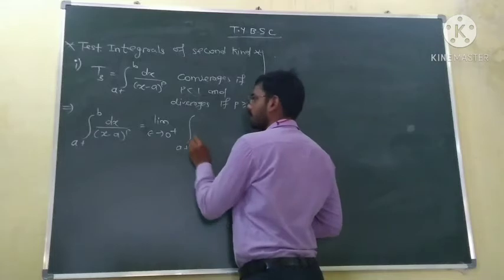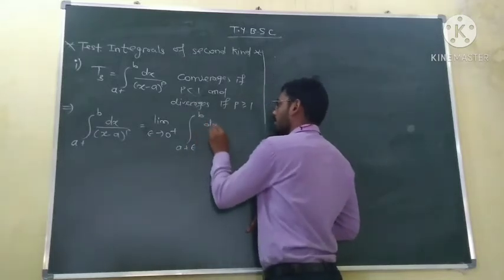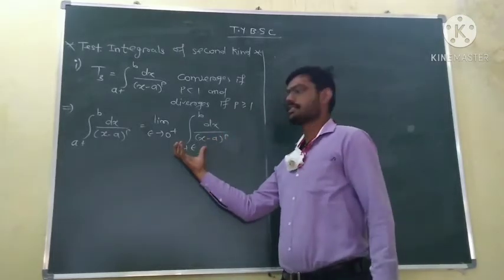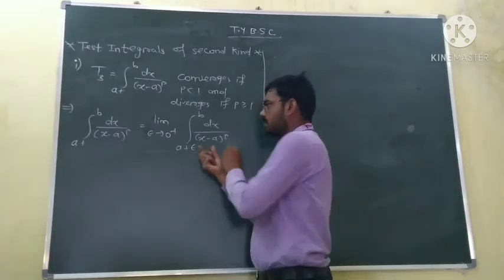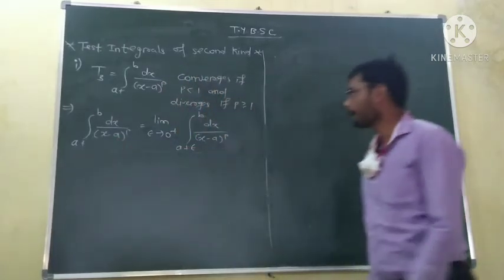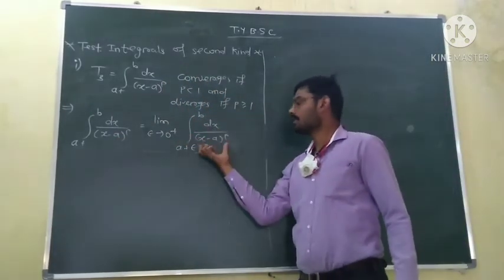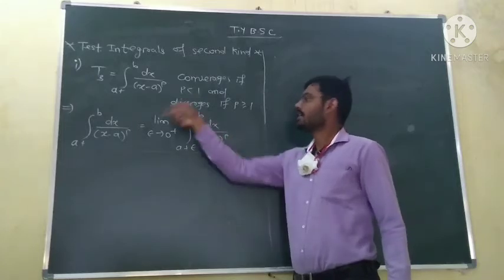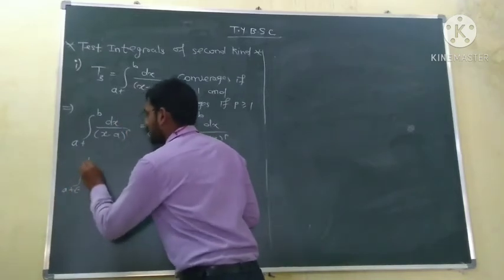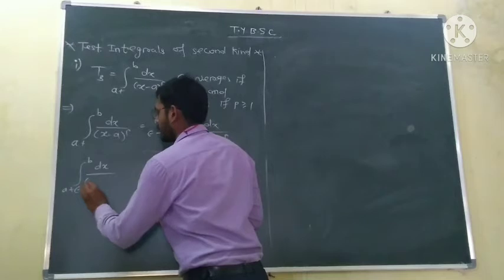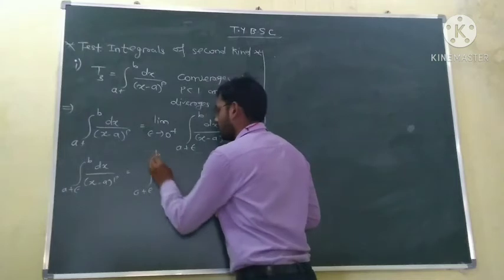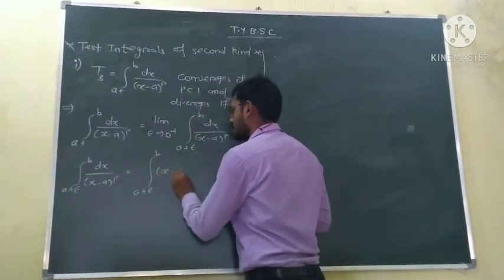The integral from a plus epsilon to b of dx upon x minus a raised to power p, if this value exists and is equal to some finite real number, then this improper integral is convergent. Now we will calculate the limit of this integration. So first we will calculate this integration, and then we will take limits. So the integration from a plus epsilon to b of dx upon x minus a raised to power p is equal to the integration from a plus epsilon to b, where we can write x minus a raised to power p as x minus a raised to power.